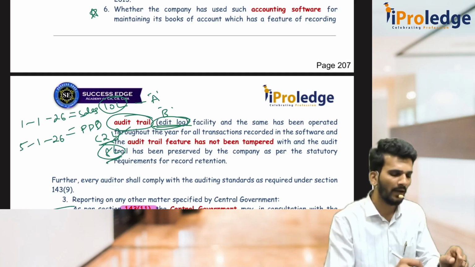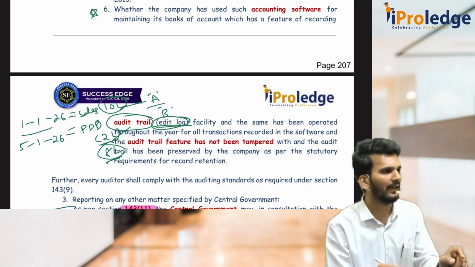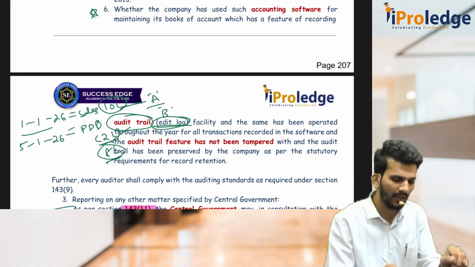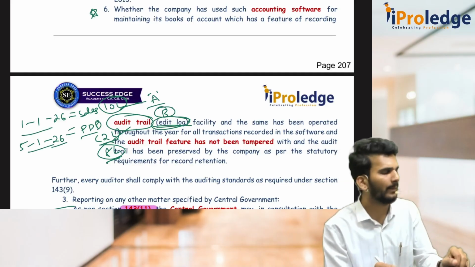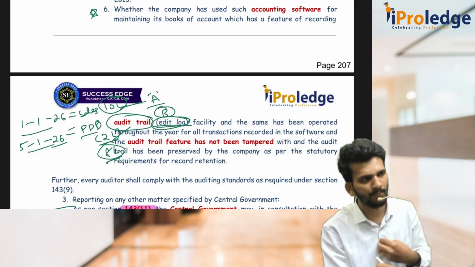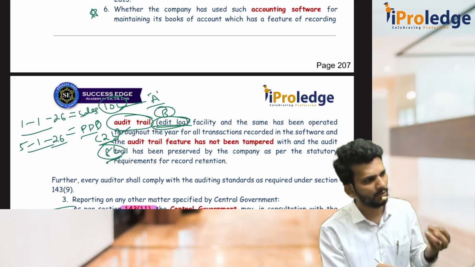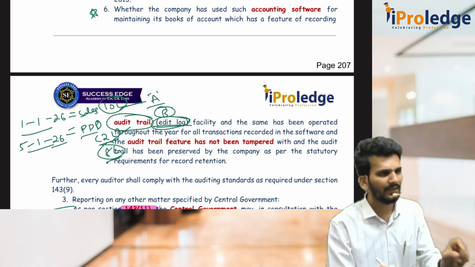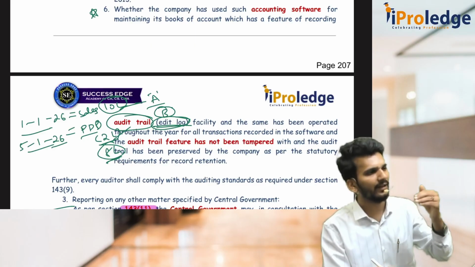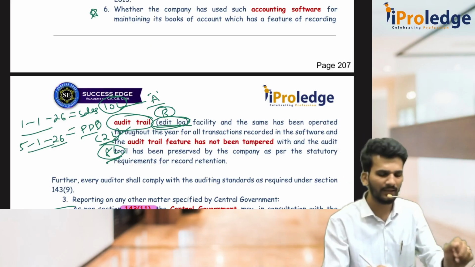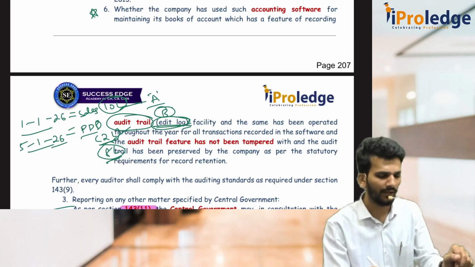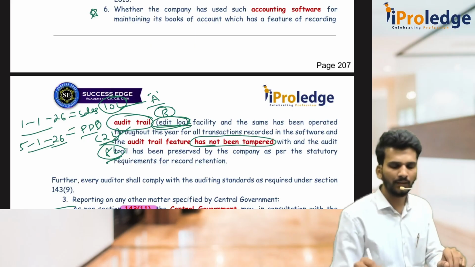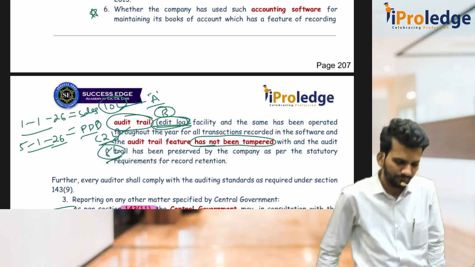What is an edit log? On 1-1-26 A has made a sale of 10 lakh. So that is recorded with time, name and item. Then on 5-1-26 B made a PDD of 2 lakh. Then we will come to know, as auditor, that yes, the sales was actually modified by person B. Let me ask him, not person A. So this track record, what is this, log? Log means a time duration, that is called an edit log or audit trail. And it should not be possible to tamper with it.